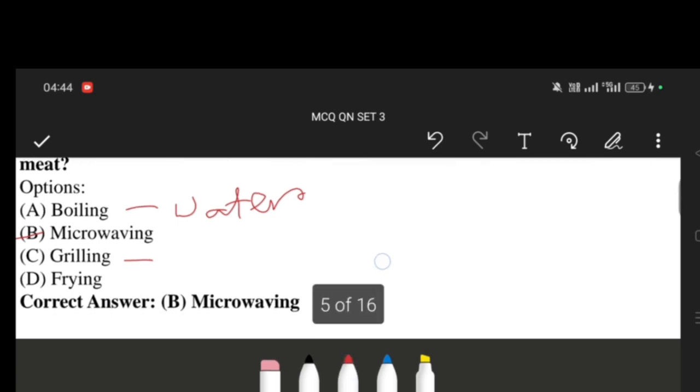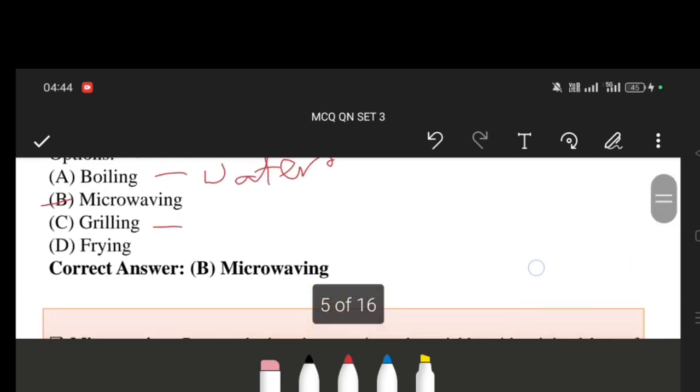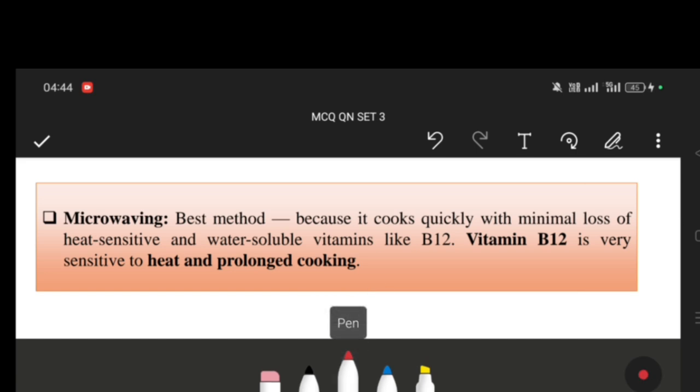The microwave is a proper method for cooking fish and vitamin B12 rich food. It is the best method because it cooks quickly with minimal loss of heat sensitive and water soluble vitamins like vitamin B12. Vitamin B12 is sensitive to heat and prolonged cooking.